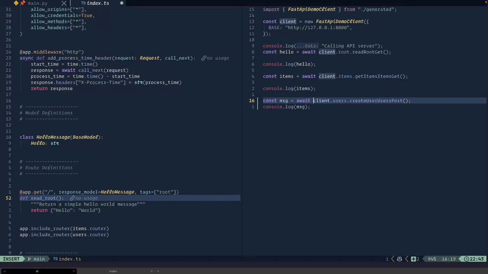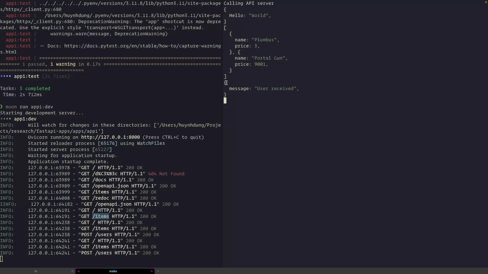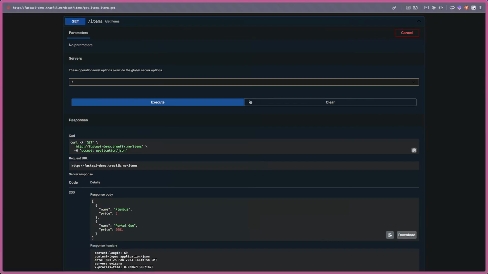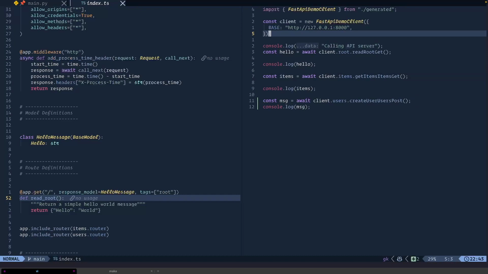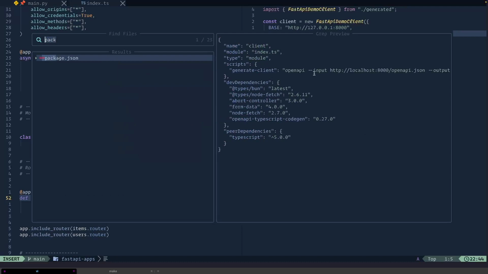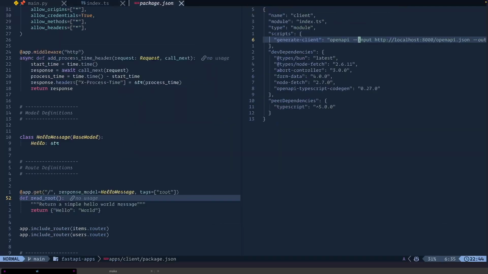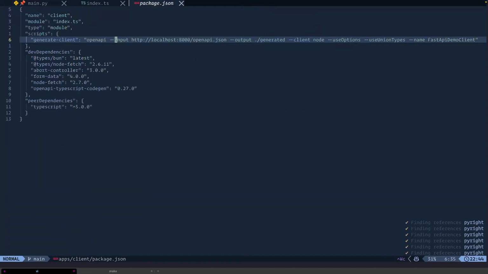So I need await here. So you see here, this is the one we just tried. So with this way, you can easily generate different clients, or if you build an API and you want to interact with it from UI, you can use this tool. And with generate client here, you just choose different methods, like instead of node, you can say generate web client. This will generate that for you.